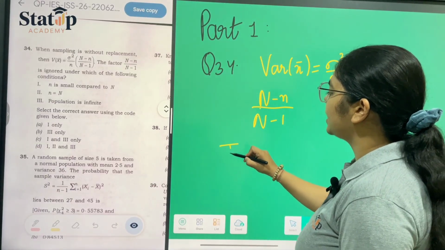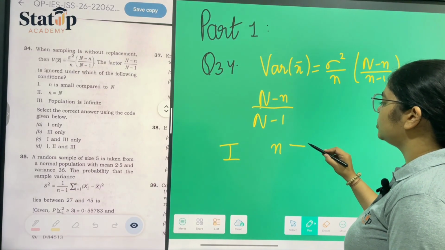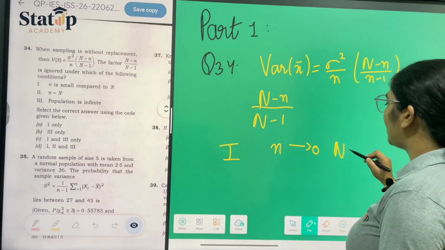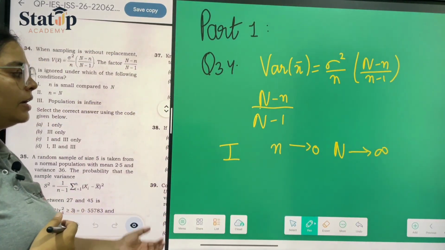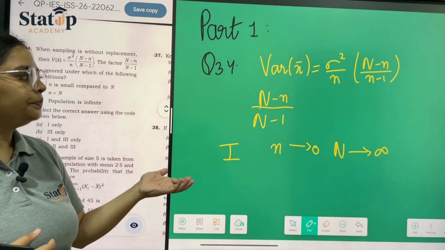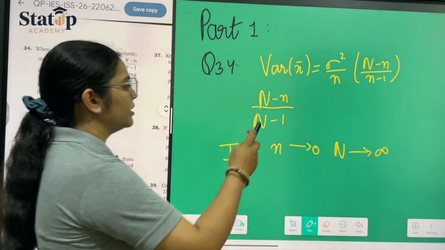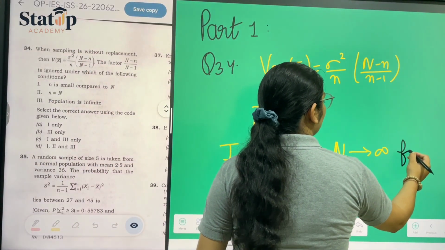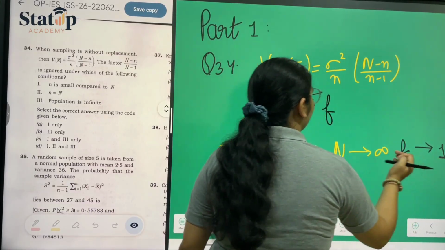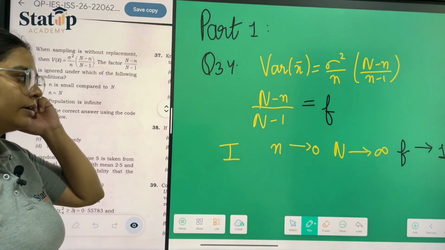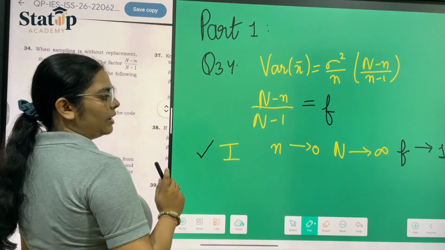The first condition states that it is ignored when n is very small, n reaches 0 and capital N reaches infinity. Then this factor, suppose I am taking it as f, reduces to 1. When we place this here, we can see that it reduces to 1. So statement number 1 is correct.